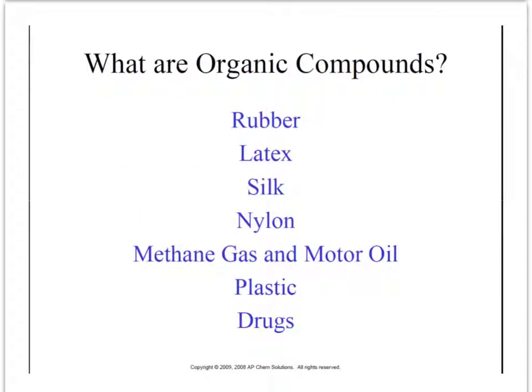Okay, here's a list of some things that are organic compounds. So rubber is organic, latex, silk, nylon, methane gas, and motor oil, gasoline that we put in our cars, plastic, drugs, all of those are organic compounds. What makes them organic is all of them are carbon-based. So all of them have some kind of chain of carbon that makes them up, and the number of carbons is what kind of deciphers its properties, what type of organic compound it is, that kind of thing.